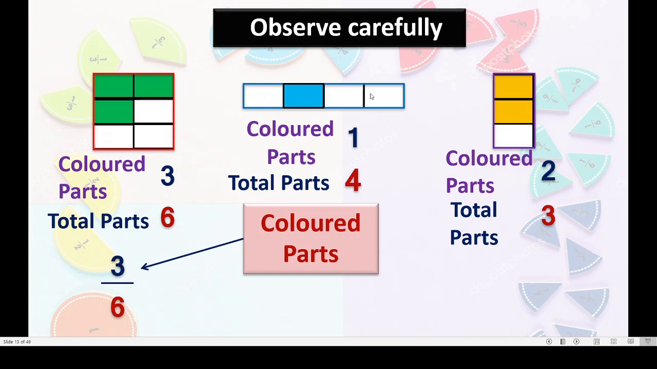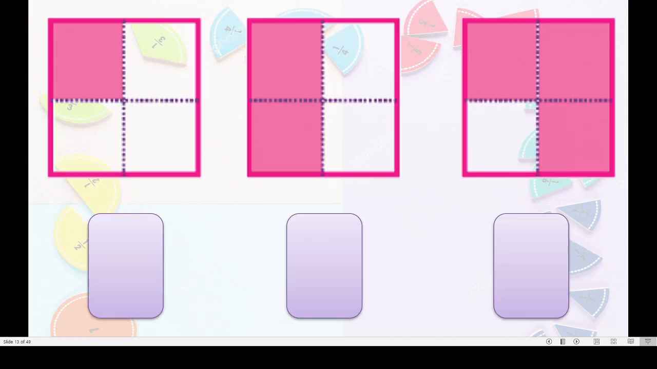Now come on, tell me about this figure. Yes, what to write? Yes, very good. 1 upon 4. Because 4 total parts it has and 1 is colored. And here, yes, very good. 2 upon 3. I hope you understand and you know how to write these fractions. Correct? Okay, we will go through some more examples.